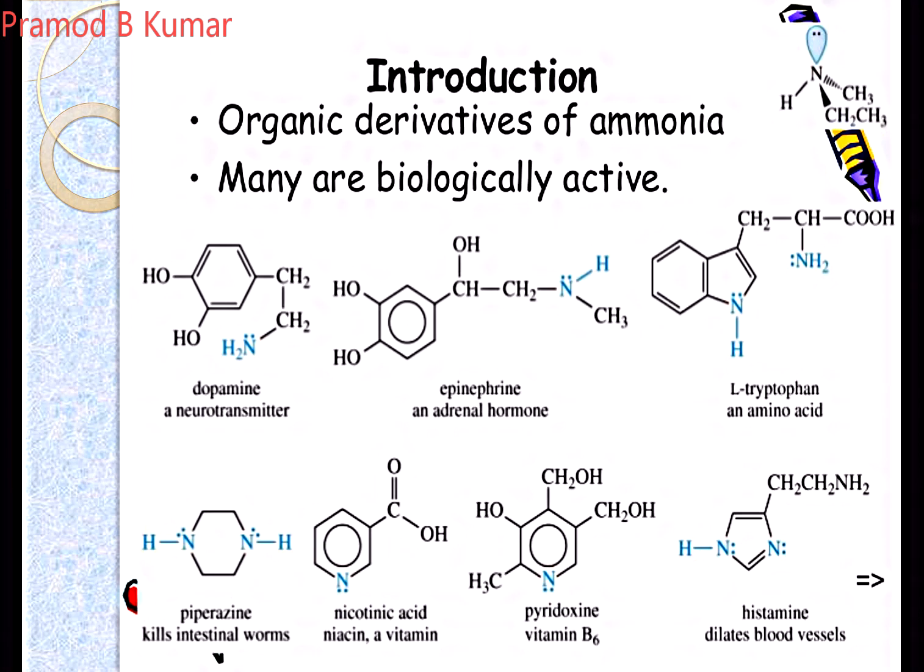Piperazine, amino group containing nicotinic acid, which is a vitamin. Niacin, it's a vitamin. Pyridoxine, it is vitamin B6. Histamine dilates your blood vessels and causes allergy. So these are all groups which contain amino groups within them. These are some of the biologically active compounds containing amino groups.